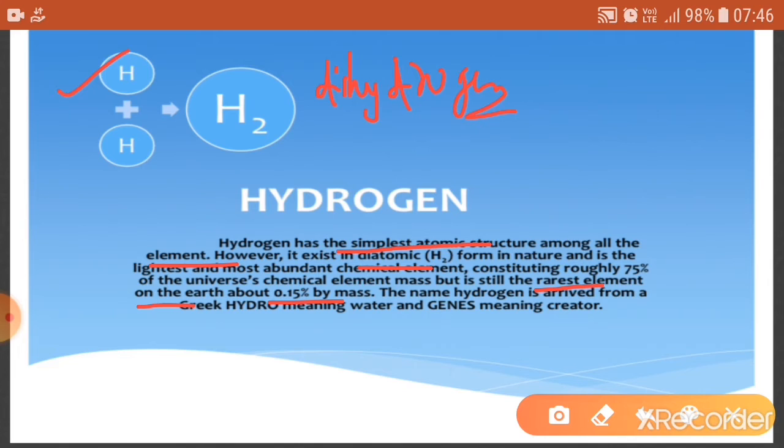And the term hydrogen is derived from two Greek words. The first one is hydro, which means water, and genes means the creator. So that's all about the introduction of hydrogen.